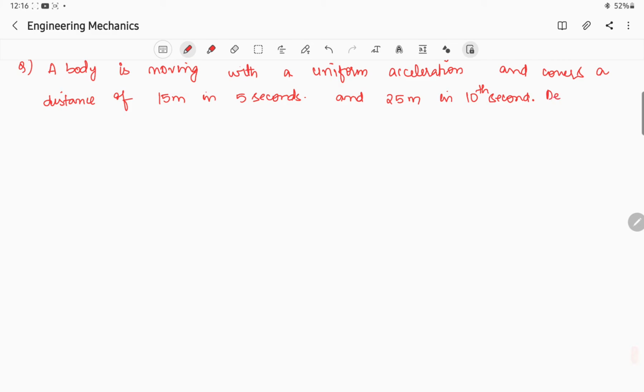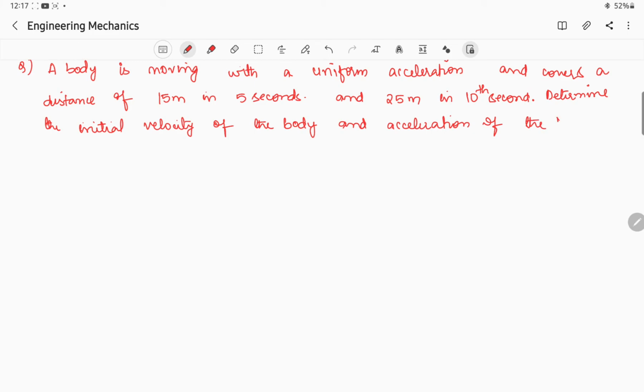Determine the initial velocity of the body and acceleration of the body. Okay, so this is the thing given in the question.